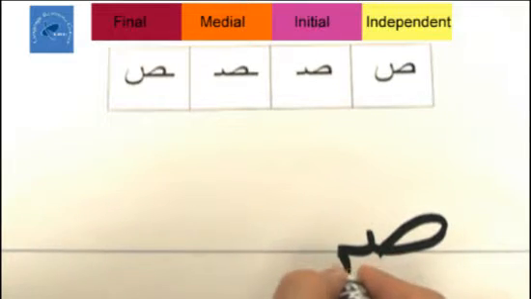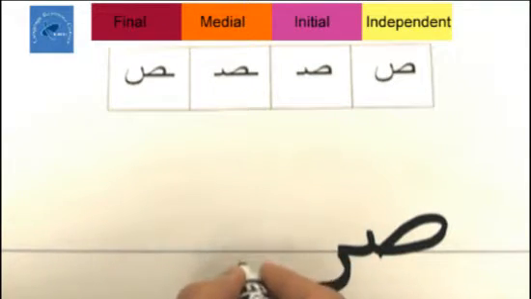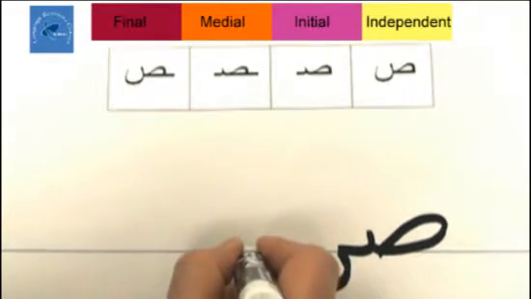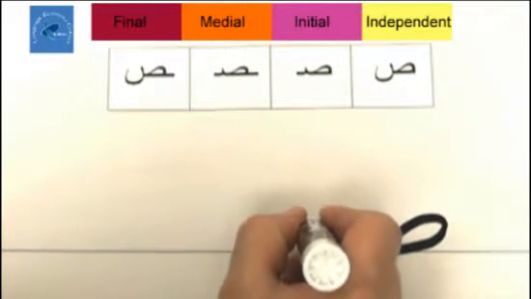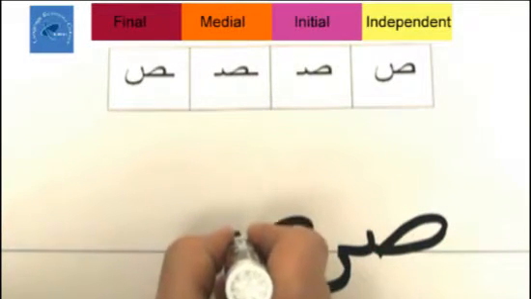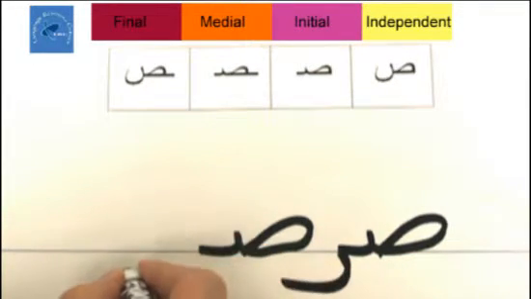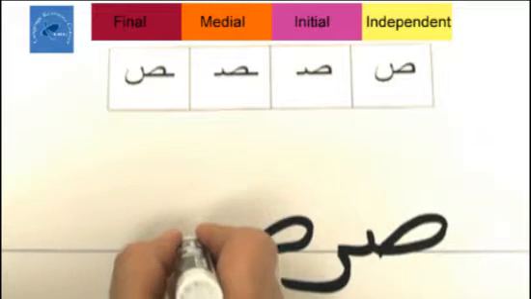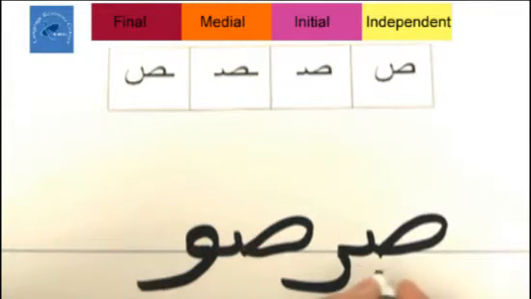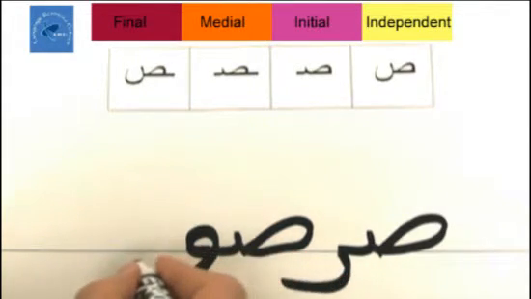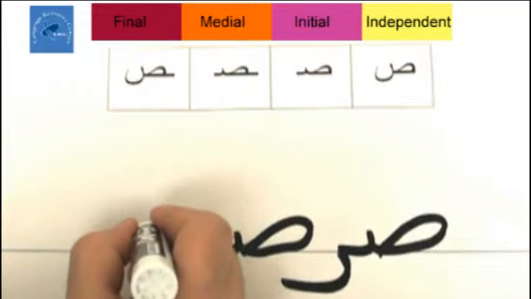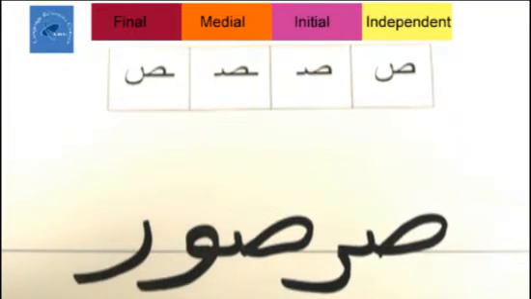Sar. Sur. Another sa. Start right on the line. Oval loop, tooth, and a line. Sar. Sur. We need u. Sar. Sur. And a final ra. Sar. Sur. Which means cockroach.